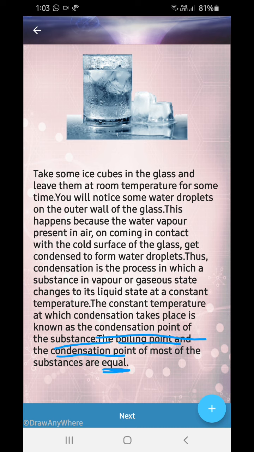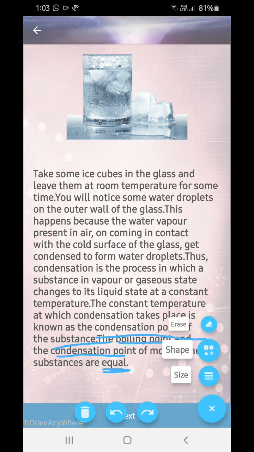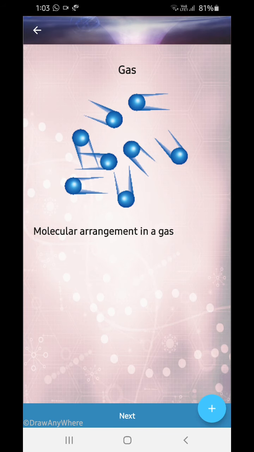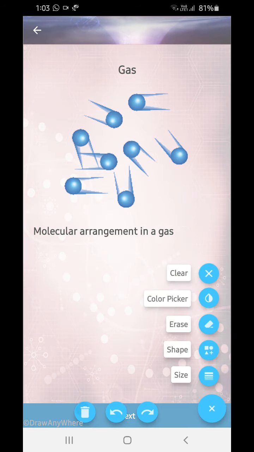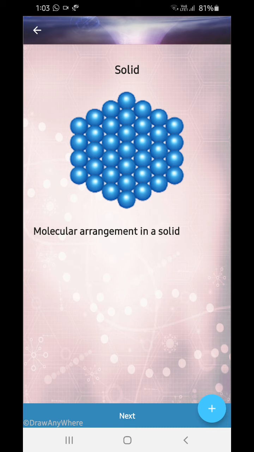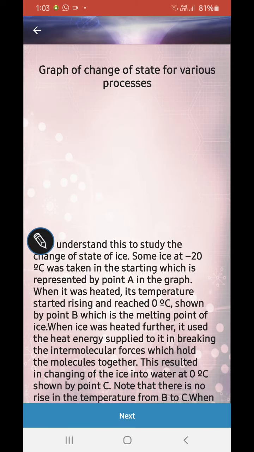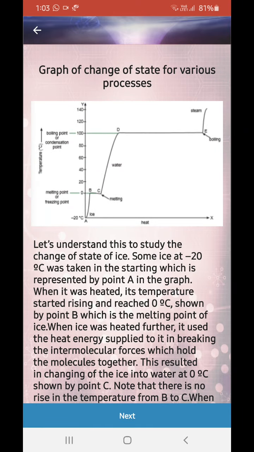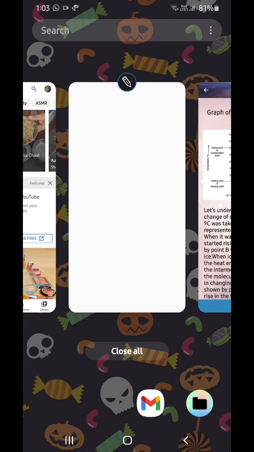And now you don't need to perform this experiment. Okay, because almost all of you have seen that in the summertime when you take out bottles from your fridge, what do you see? Droplets of water on their outer surface. So now you have learnt why is it so. Now see, gases are moving vigorously. So this is the molecular arrangement. Okay, solids, see, they're tightly packed and they vibrate in their mean position. Okay, now this graph you need to understand, so let me go a little slower. Just a moment.